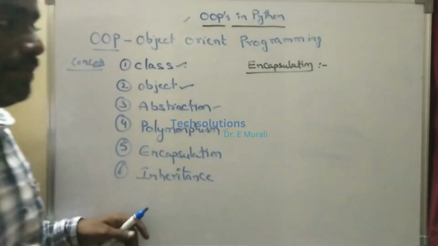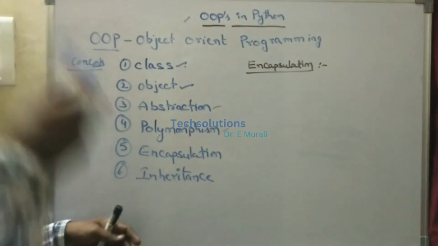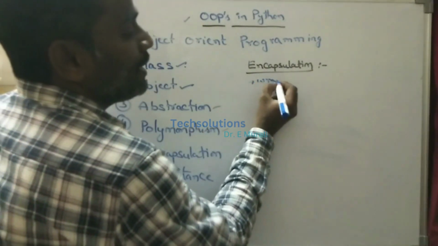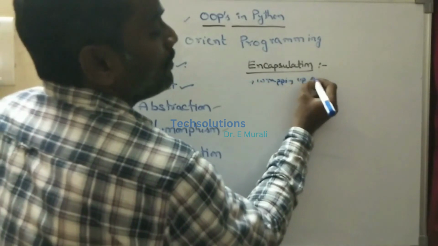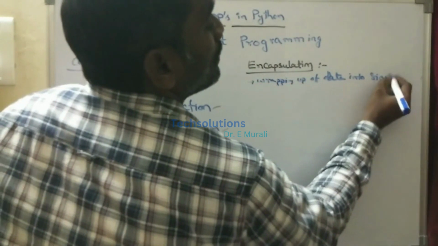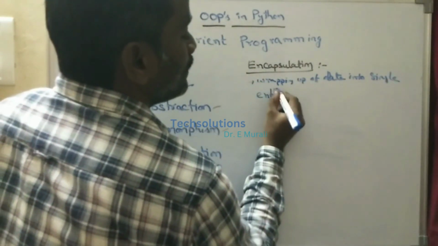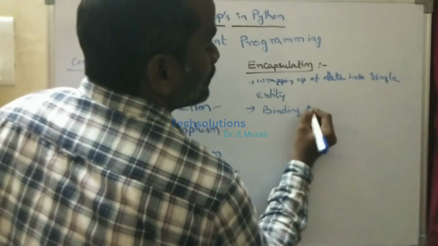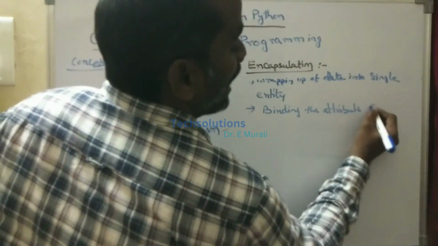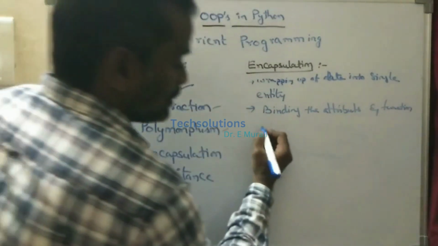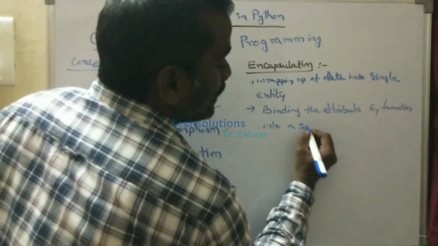What is meant by encapsulation? Encapsulation is the wrapping up of data into a single entity, or simply binding the attributes and functions into a single entity.